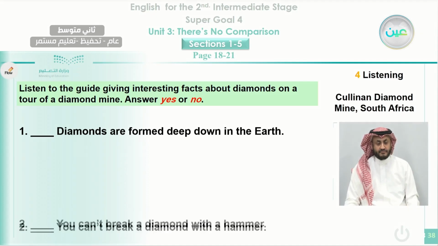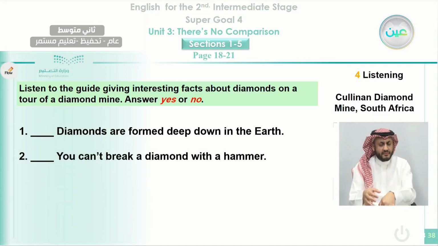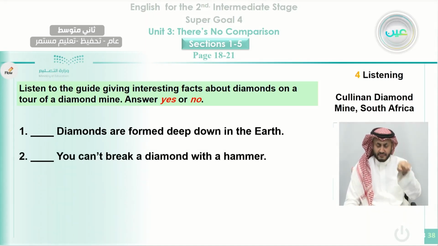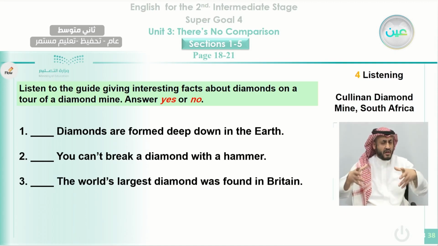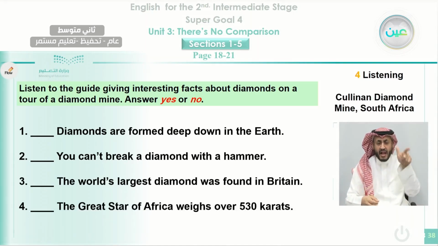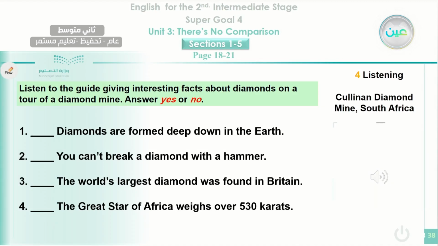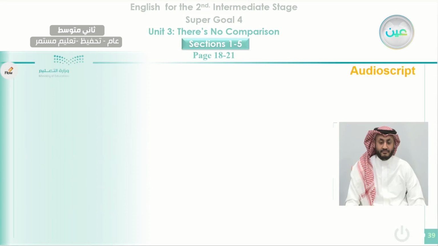Diamonds are formed deep down in the earth. When you listen, you will find out about answering these questions. You can't break a diamond with a hammer. Is it true or false? The world's largest diamond was found in Britain. Is that correct? The Great Star of Africa weighs over 530 carats. Okay, now we move to listening.